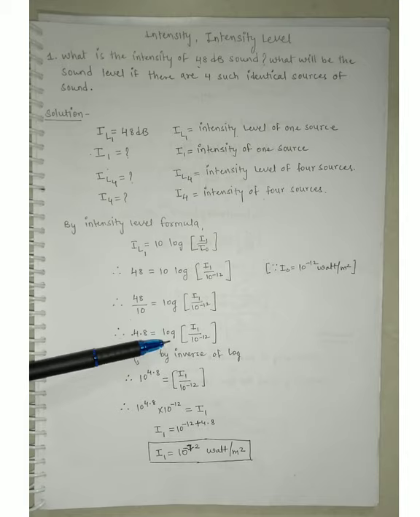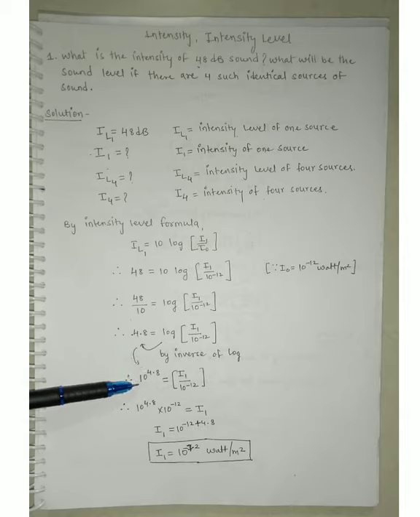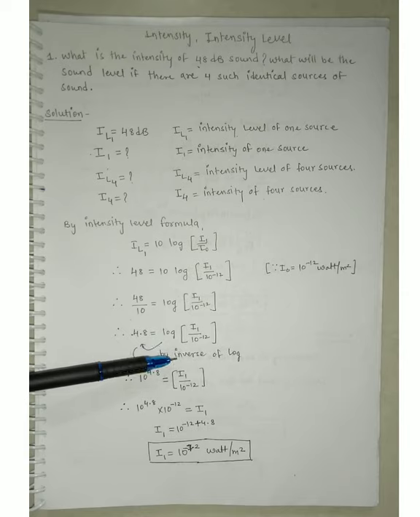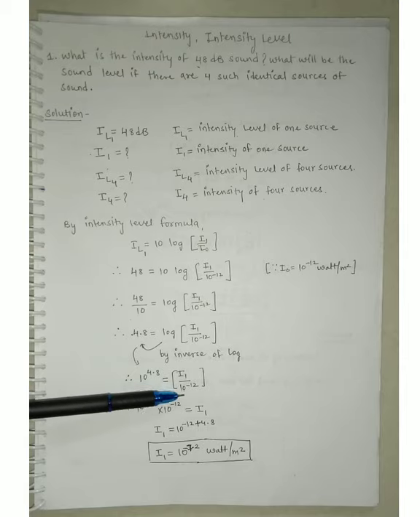If we remove this log from the right hand side, it impacts the left hand side, and the value there goes to the power of 10. The log vanishes from here and the impact goes to the left hand side, so the value 4.8 goes to the power of 10. So the next step is 10 raised to 4.8 is equal to I1 divided by 10 raised to minus 12. Now 10 raised to minus 12 is in the denominator, and if we send it to the left hand side, division converts into multiplication.